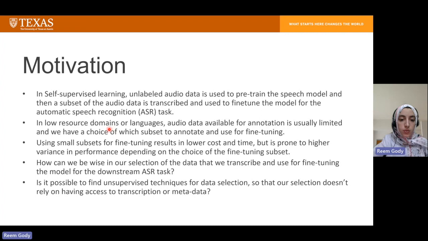Whenever we're using small subsets for fine-tuning, this can lead to lower cost and time. But at the same time, it can lead to higher variance in performance in terms of WER, depending on how we choose the fine-tuning subset. So how can we be wise in our selection of data that we transcribe and use for fine-tuning the model for the ASR task? And can we find unsupervised techniques for data selection so that we do not rely on having access to transcription or metadata?